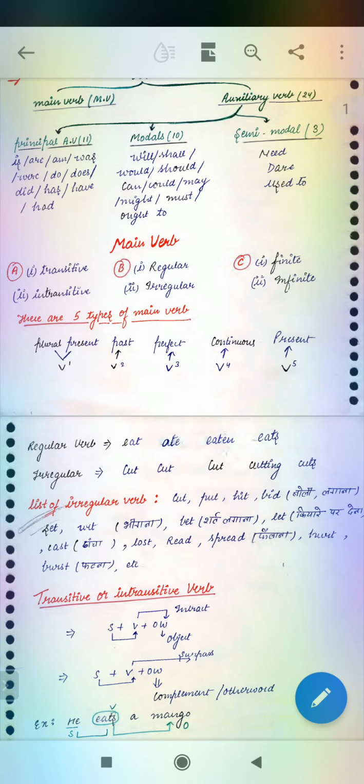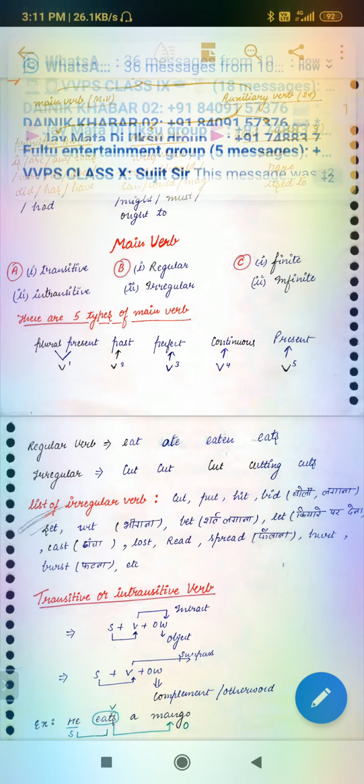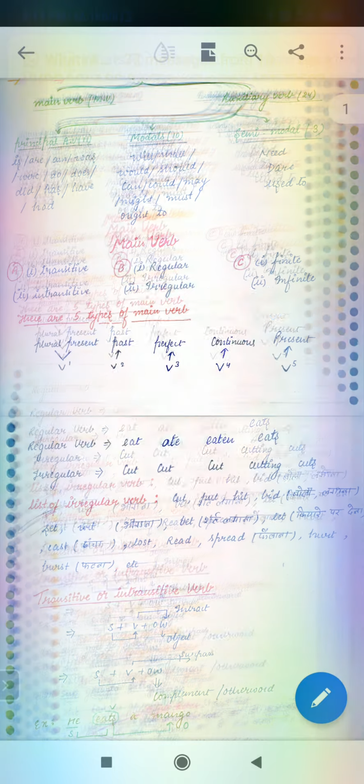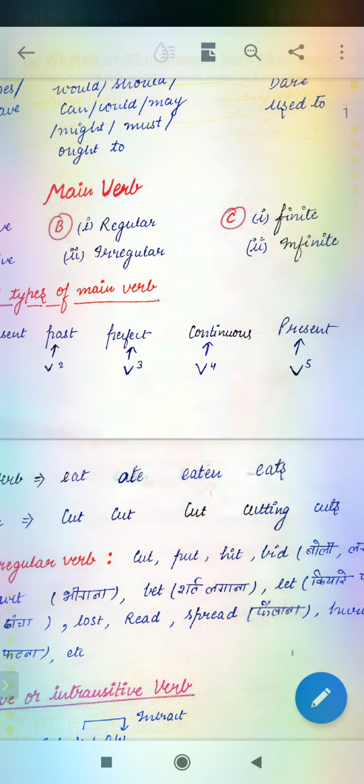First is present. Verb form 1 is categorized as the present. Verb form 2 is categorized as the past. Verb form 3 is categorized as perfect. Verb form 4 is categorized as continuous. And verb form 5, once again, is categorized as present.